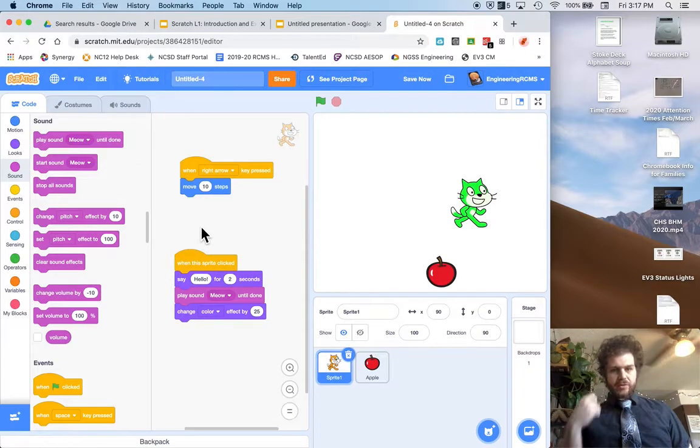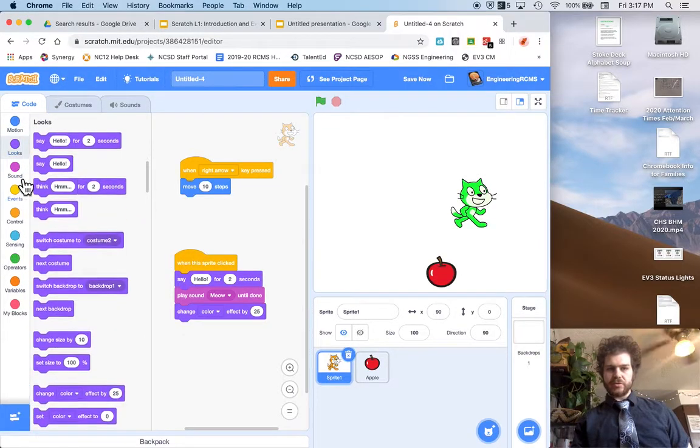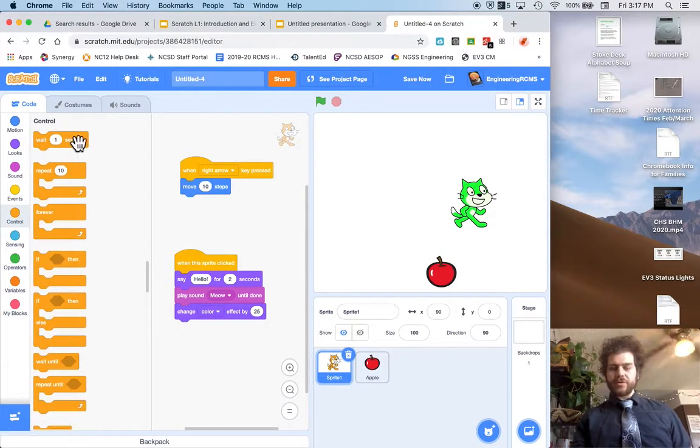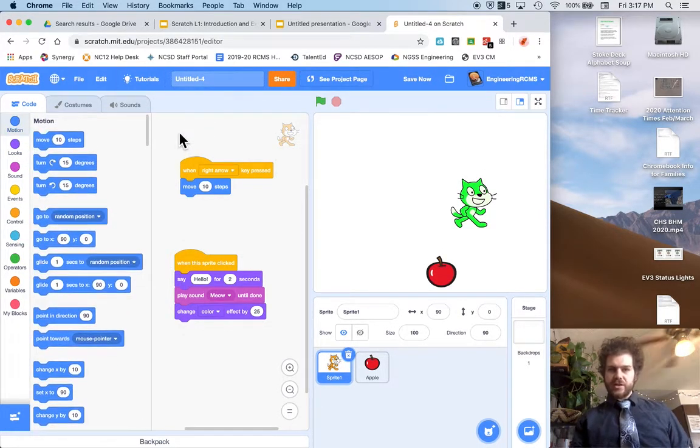And now you know everything you need in order to start making a basic Scratch program. You need events to control what happens when something happens. You can change the way things move, the way things look, and the way things sound. These other things like control, you might want to use wait. That makes the program wait for a little bit, or repeat. But other than that, you don't really need to worry about any of this stuff yet. All right, so that's an introduction to Scratch.